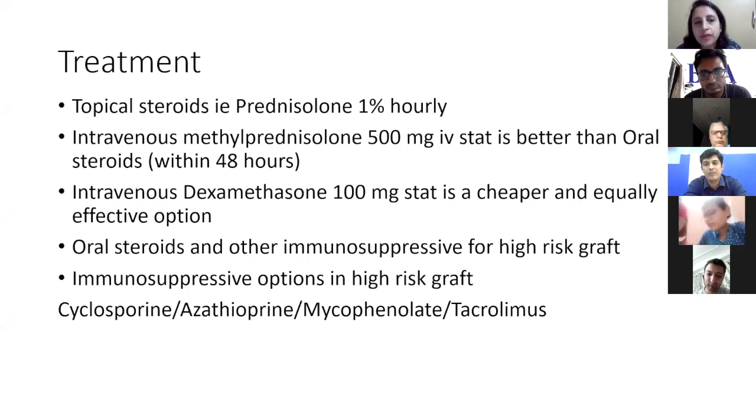Now, another question that can really come up to a PG, because this was asked to me as a fellow, is that supposing you have a graft for a post-herpetic scar, and the patient presents with a lot of corneal edema and rejection. How would you know whether this is a recurrence of a herpetic infection or it is a graft rejection?